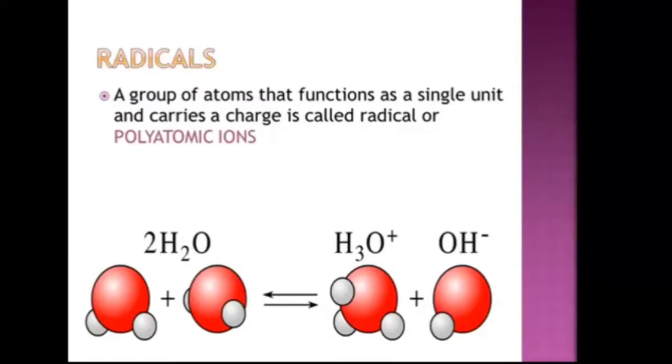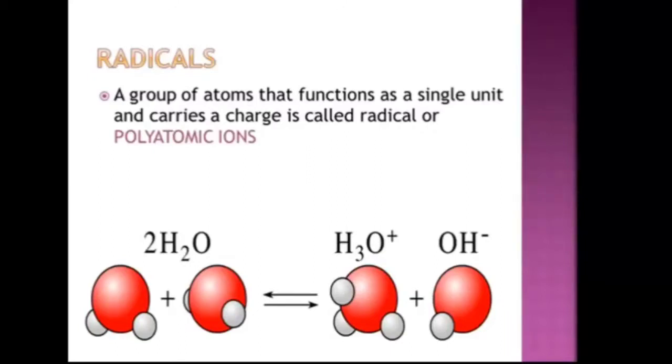Here you can see how a radical is formed. Here there are two molecules of water. In both the molecules, there are two atoms of hydrogen, small grey ones, and one atom of oxygen. Now from the first molecule, if I add a hydrogen atom, then there will be three hydrogen atoms and one oxygen atom, and it will carry a positive charge since a hydrogen atom carries a positive charge. So from H2O it becomes H3O plus.